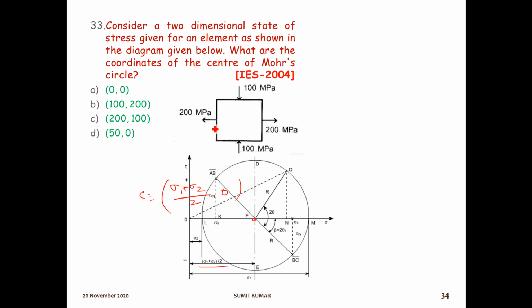So sigma 1 is 200, plus sigma 2, which is compressive in nature, so it will be minus 100, by 2. So 200 minus 100 is 100, by 2, that is 50. So the coordinate will be 50 comma 0, because shear stress is not given in this state of stress. So option number D is the right option.